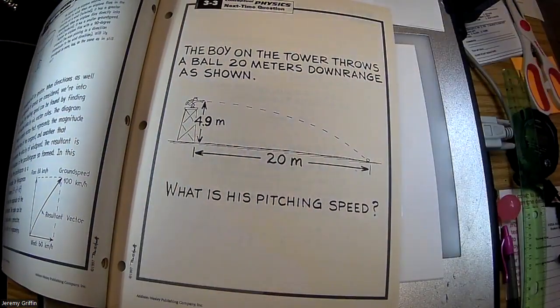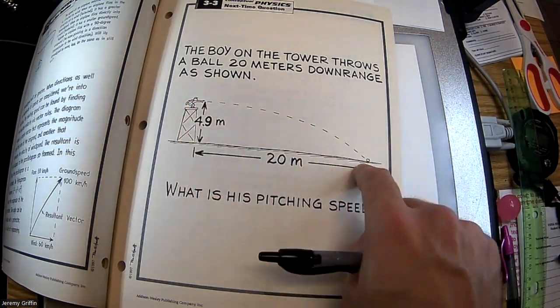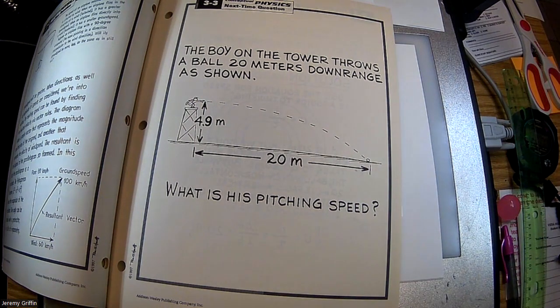Boy on a tower throws a ball. It looks like he throws it straight horizontal, and it arcs into a parabola shape. And it lands 20 meters from the base of that tower. What's his pitching speed? How fast do you throw that ball? It's about a 5-meter tall tower. 5-meter tall tower. Went 20 meters across.